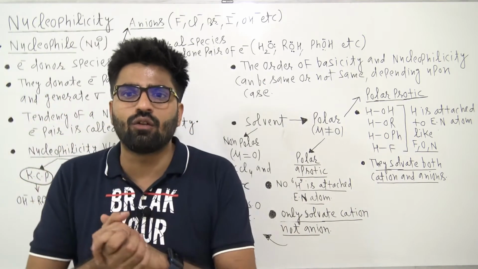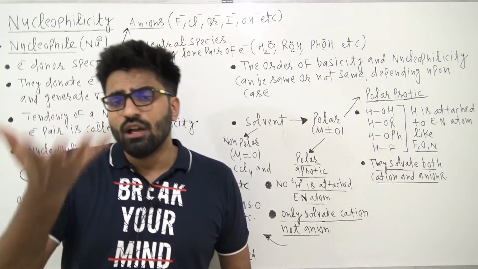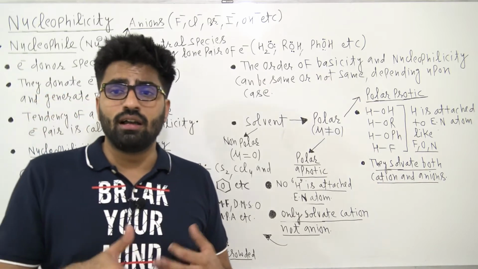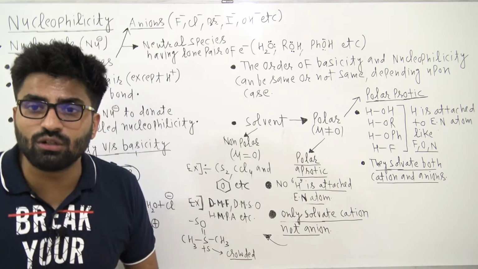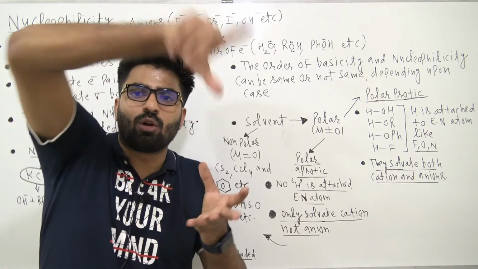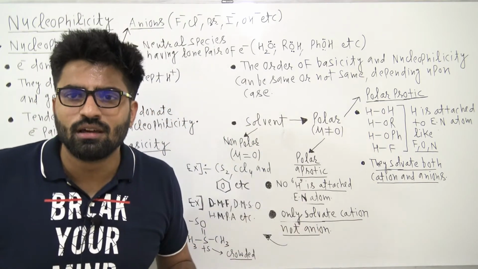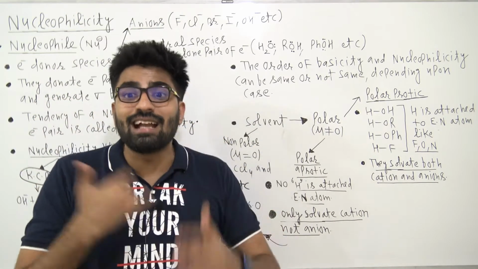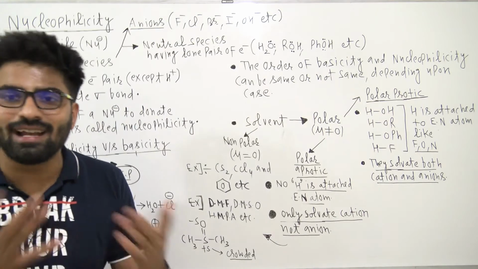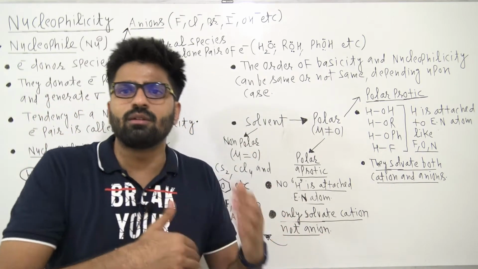Now, what is the meaning of that? Suppose we have water and you are putting NaCl in it, right? So what is going to happen? NaCl is a strong electrolyte. It will dissociate into ions, Na+ and Cl-. Na+ in water will be surrounded by water molecules. Similarly, Cl- in water will be surrounded by water molecules, right? So that is called solvation, or we also call it hydration. In case of water we call it hydration, with other solvents we call it solvation.